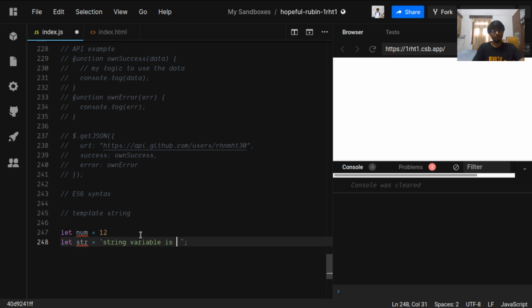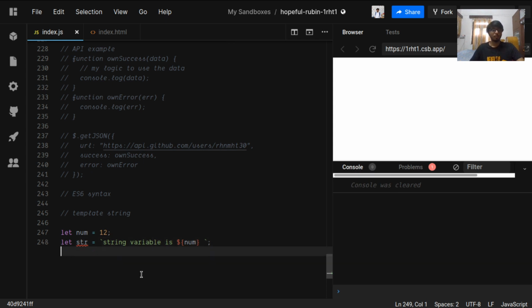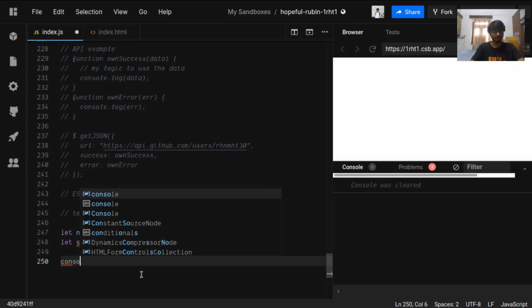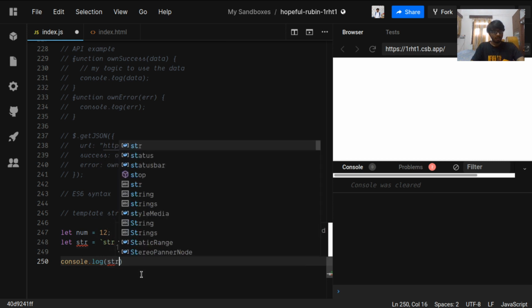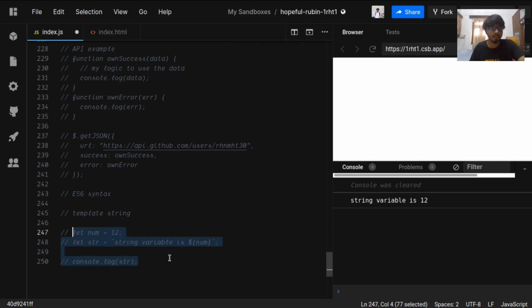We can use it like this. Console log the string. This number is converted to a string and printed on the console. So we are using this num variable directly inside the string. It improves code readability, and also helps us interpolate values inside the string. So this is called template strings.